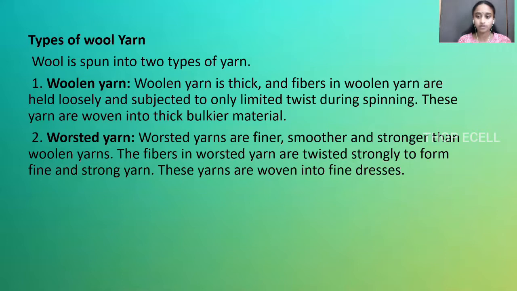Types of wool yarns. As we have seen, there are two types: woolen yarn and worsted yarn. Woolen yarn is thick. Fibers in woolen yarn are held loosely and subjected to only limited twist during spinning. These yarns are woven into thick, bulkier material. Worsted yarns are finer, smoother, and stronger than woolen yarns. The fibers in worsted yarn are twisted strongly to form fine and strong yarn. These yarns are woven into fine dresses.